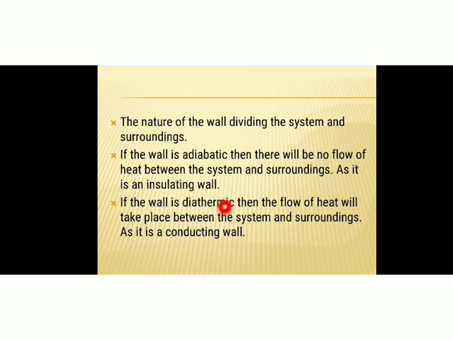On the other hand, if the wall separating the system and the surroundings is a diathermic wall, then the flow of heat will take place between the system and the surroundings, because a diathermic wall is a conducting wall.